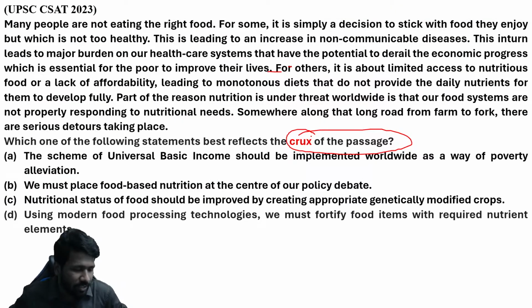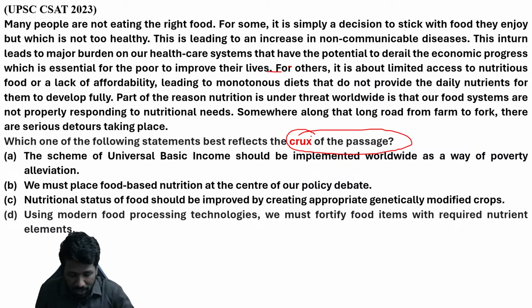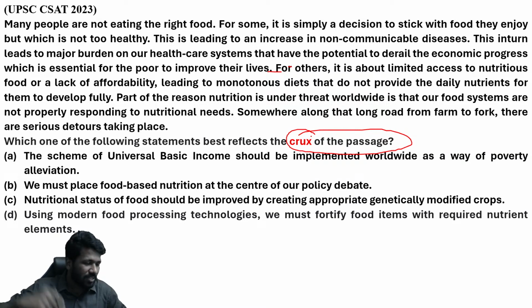So try this question. 2 minutes exactly. I will keep the timer. So 5 questions, 2 minutes each. So total 10 minutes I will give you to try the 5 questions. In the exam hall, you can use up to 2.5 minutes on average, we can say. But some questions can be done in less than 2.5 minutes also. So according to the merit and the length of the question, you have to decide how much time to spare. But more than 2.5 minutes is not needed at all. If a question is taking more than 2.5 minutes, it is better to skip that question and revisit it later if time allows. Try this.